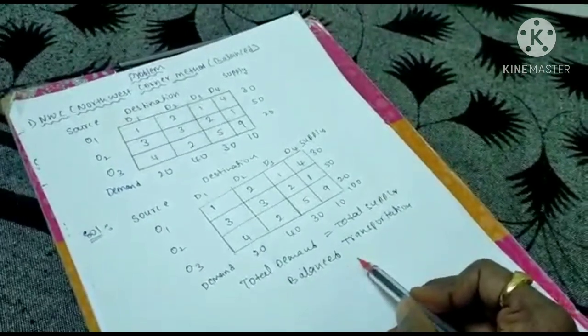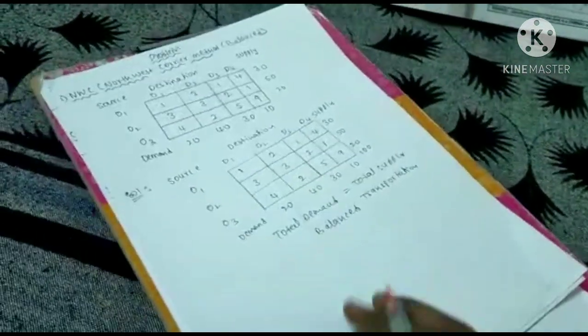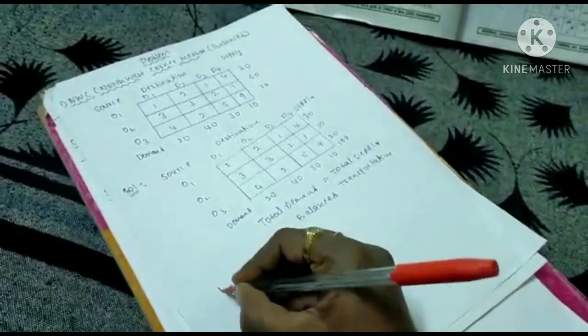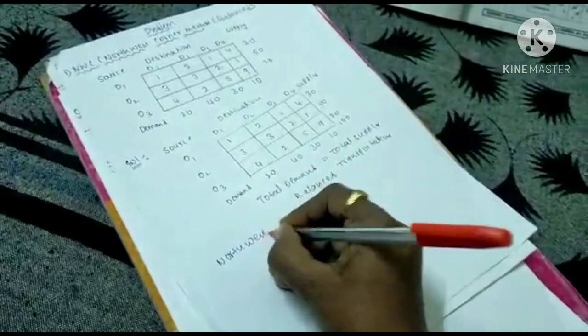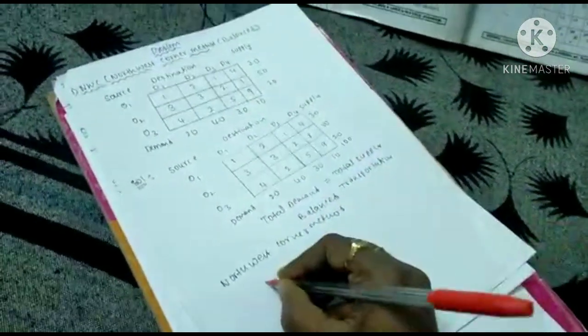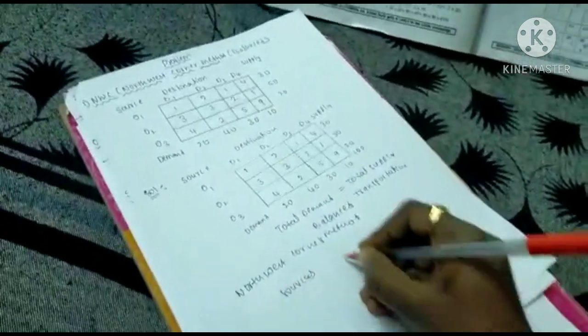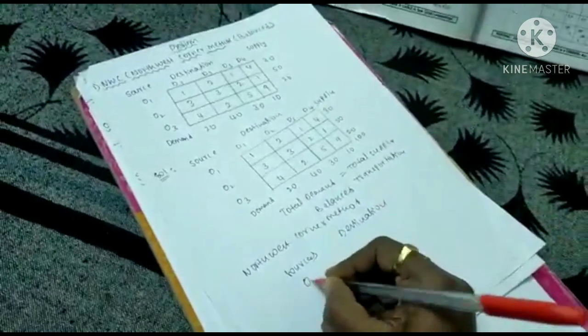Next, after checking whether it is balanced or unbalanced, and it is balanced, we can apply the method. What is the method? Here we are going to apply the northwest corner method. First, write the given sources and destinations. What sources do we have?